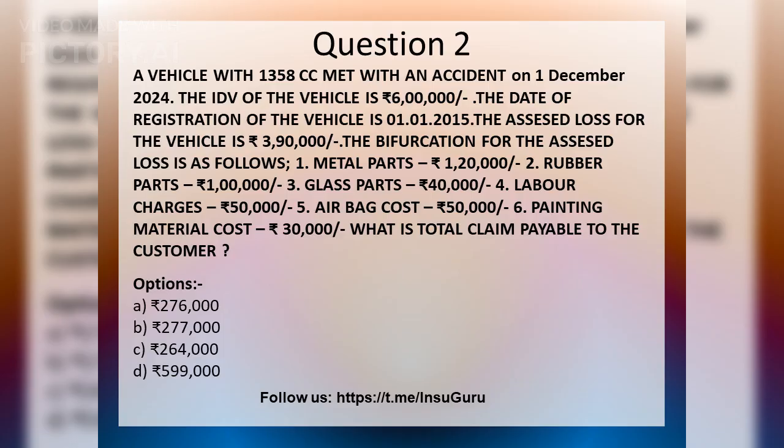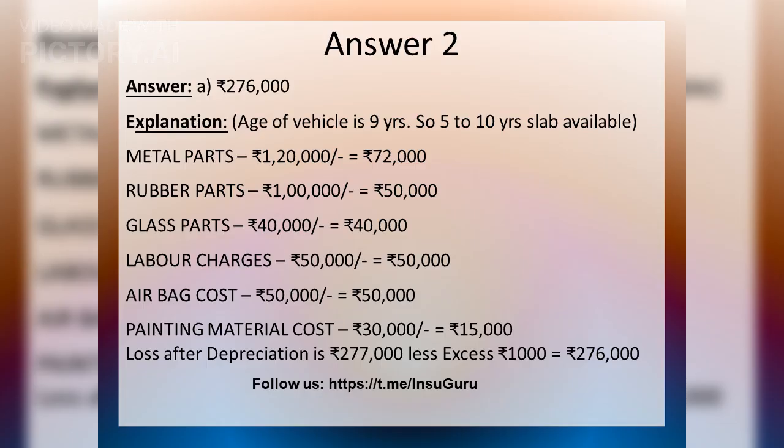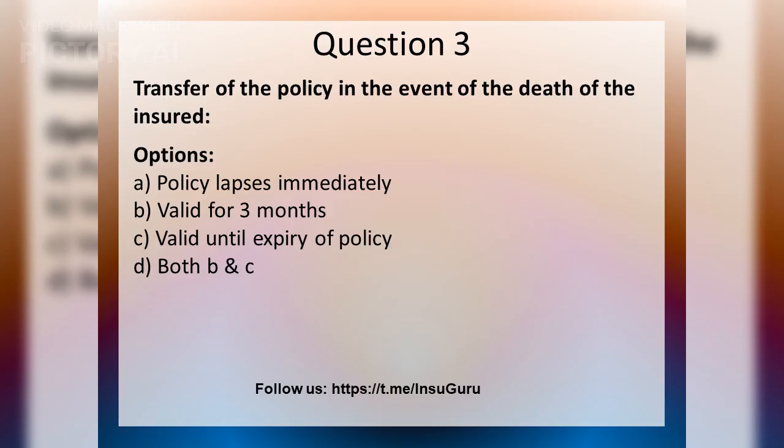A vehicle with 1,358 cc met with an accident on December 1, 2024. The IDV of the vehicle is 600,000 rupees. The date of registration is January 1, 2015. The assessed loss is 390,000 rupees. Calculate the total claim payable to the customer. The correct answer is 276,000 rupees. Considering the age of the vehicle is 9 years, the loss after depreciation is 277,000 rupees less excess 1,000 rupees, resulting in 276,000 rupees.